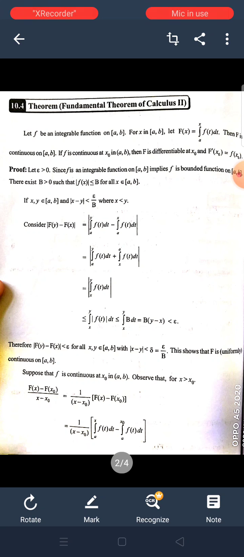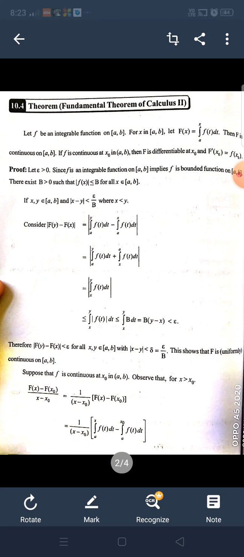Here |x − y| < epsilon by B. Therefore |F(y) − F(x)| < epsilon for all x, y belongs to the closed interval [a, b] with |x − y| < delta = epsilon by B. This shows that F is continuous on the closed interval [a, b]. Suppose that f is continuous at x₀ in the open interval (a, b). Observe that